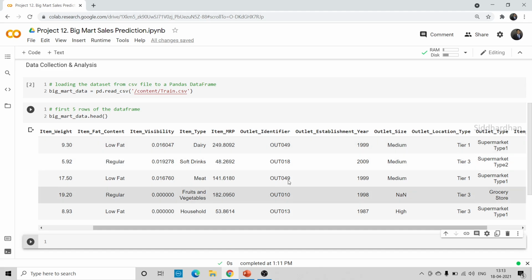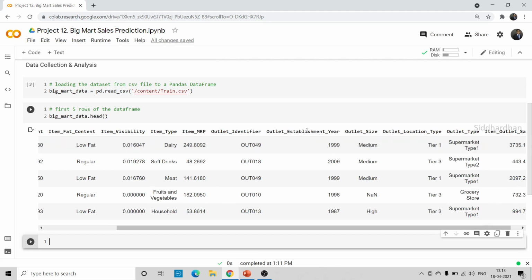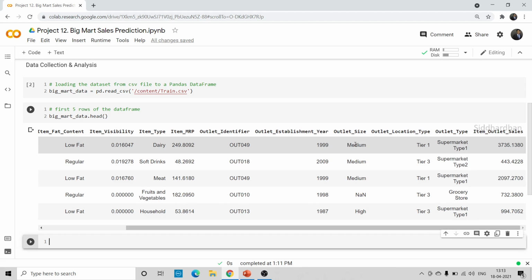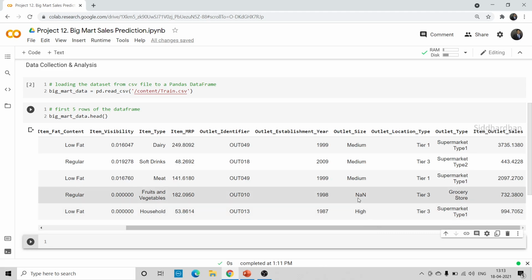And we have the year in which it was established. These are the years. So in 1999, this particular outlet 049 was established, and so on. We have various establishment years, and we have the outlet size. We have a medium outlet size and a high outlet size, and we have this NaN value. NaN means this particular value is missing. In this video we'll also explain how we can handle these missing values. It comes under data pre-processing.